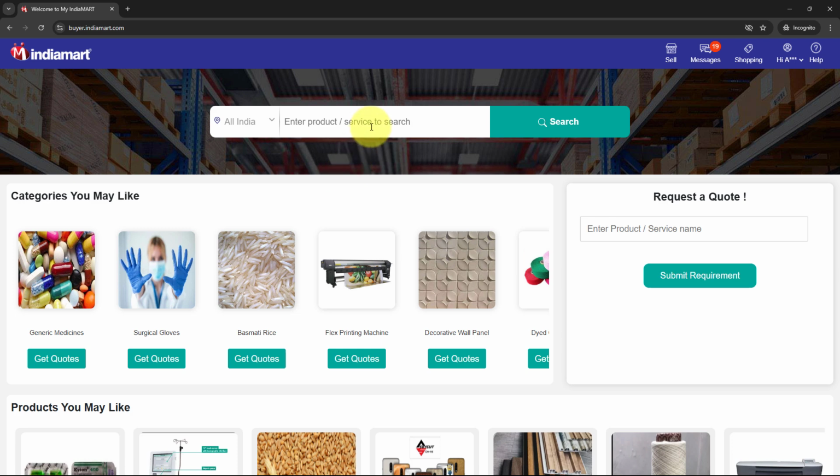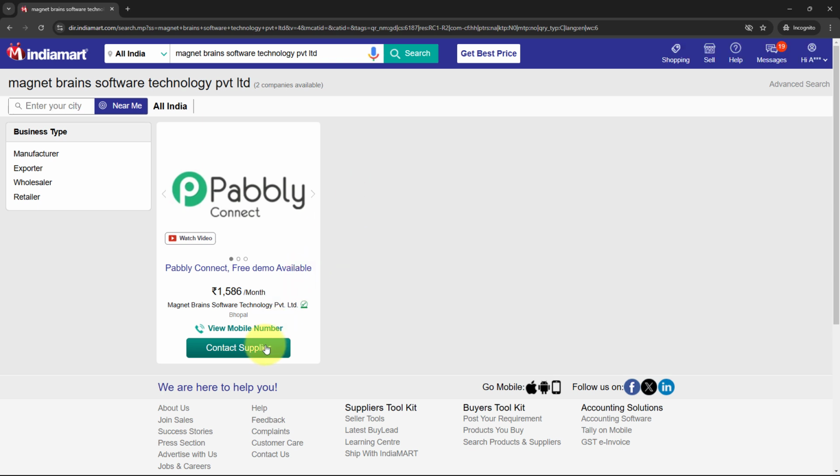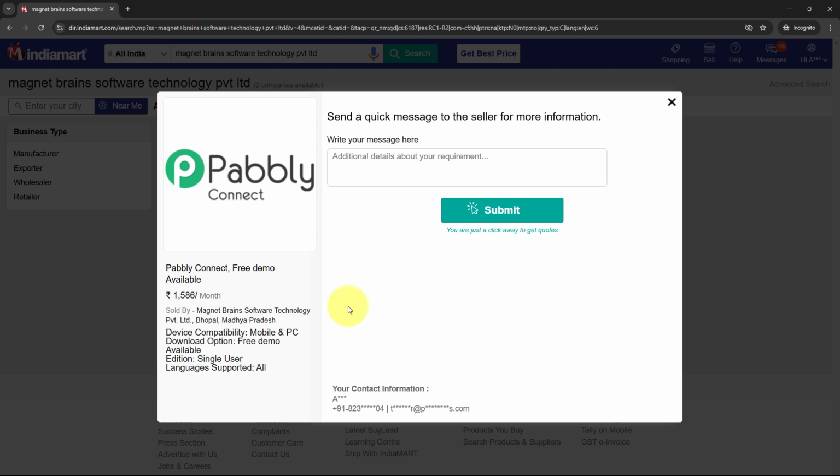Firstly, I'm going to search for the product with the help of which I'm going to generate the test lead. I have created a dummy product, so I'm going to search for it. So this is a dummy product that I've created. I'm going to select it. To generate the test lead, I'm going to click on this contact supplier button. It is asking for the inquiry, the message that we have. So the dummy inquiry over here, I'm going to write it as: Interested in bulk supply of stainless steel sheets. Looking for high quality durable materials for industrial use.